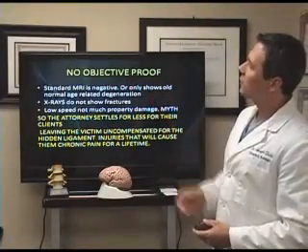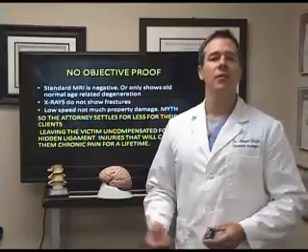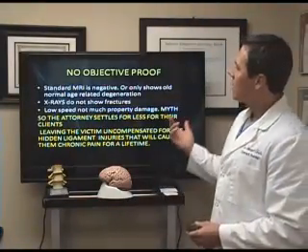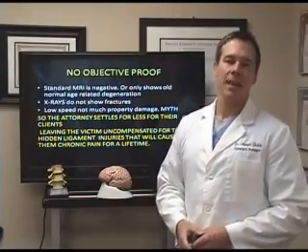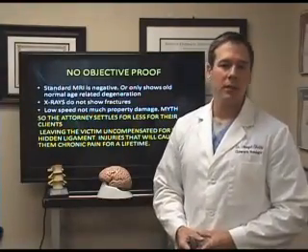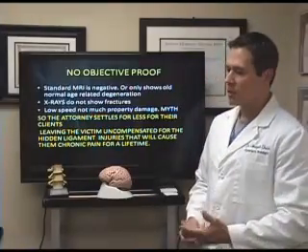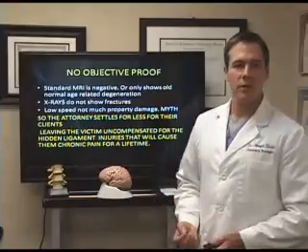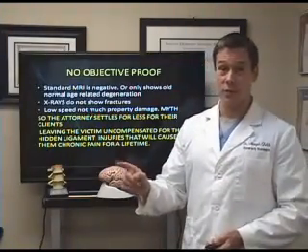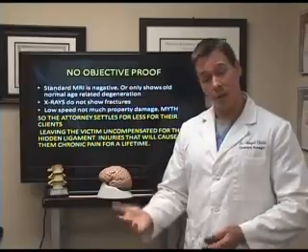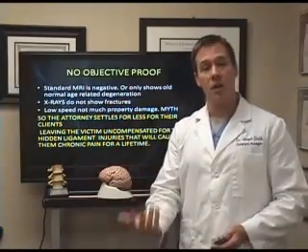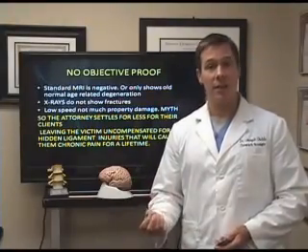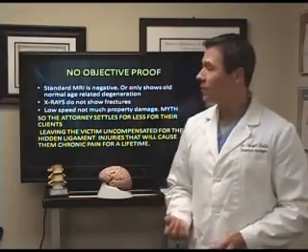When we talk about no objective proof, we're looking at the standard run-of-the-mill cervical MRI that you send your patient out to. A lot of times these standard MRIs are negative. Patient's been in a low-speed, low-impact collision, and we send them out for an MRI. There's no herniated discs, there's no bulging discs, so there's really no evidence of why this patient's in pain. But there really is evidence. The trouble is they're not doing the correct MRI. Not that they shouldn't do that type of MRI, but there's another type of MRI that we're going to talk about that's going to give you objective evidence of damage in the spine, especially to the ligaments.